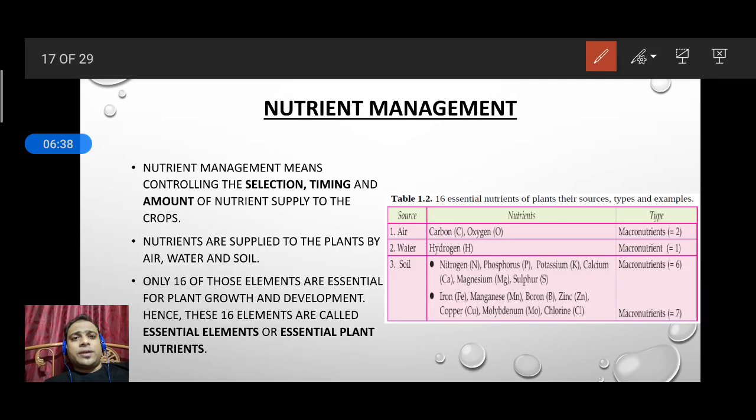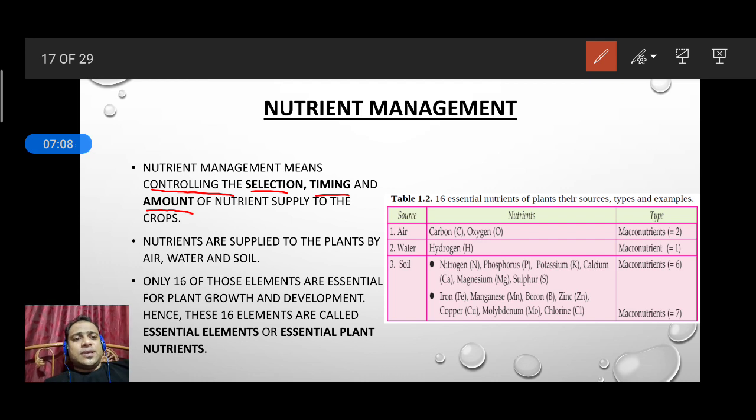Nutrient management means controlling the selection, timing and amount of nutrient. This is important: which nutrient should be given, at what time the nutrient should be given, and how much nutrient should be given. So these are the three factors on which nutrient management depends.